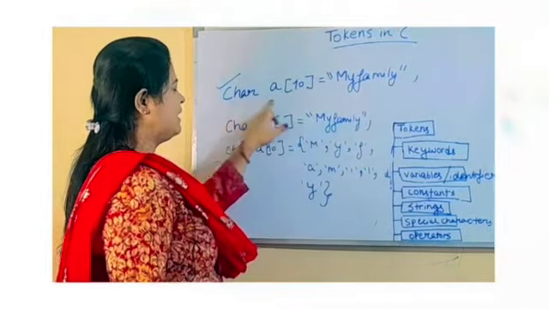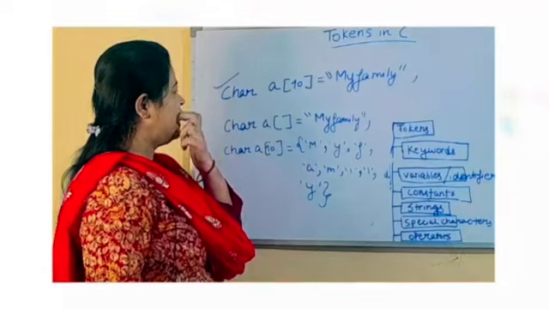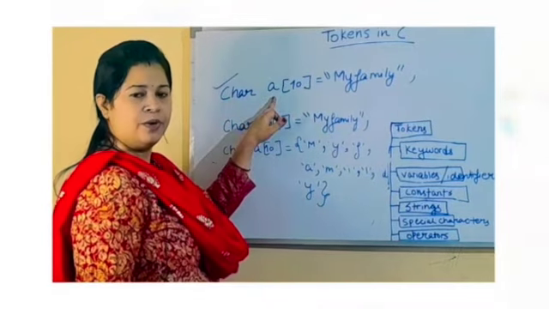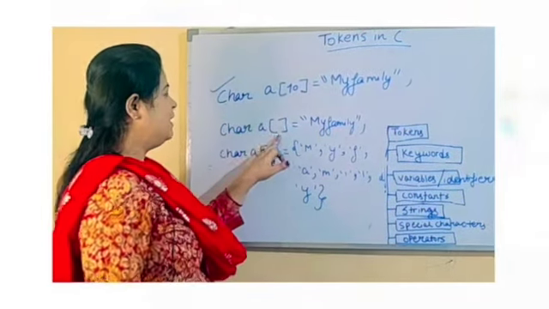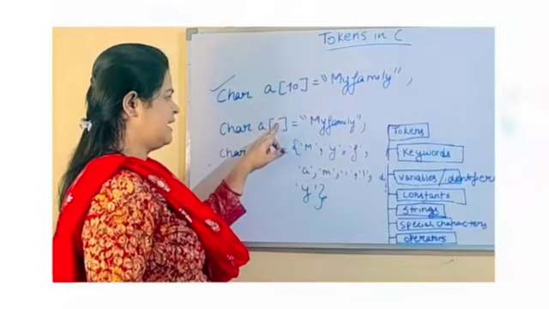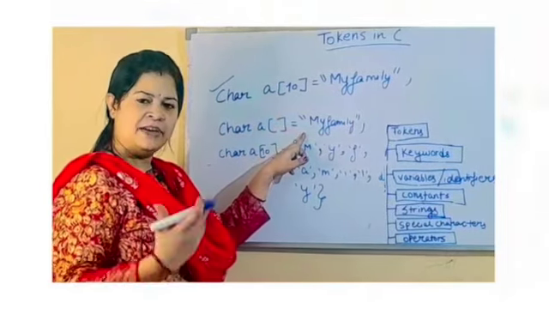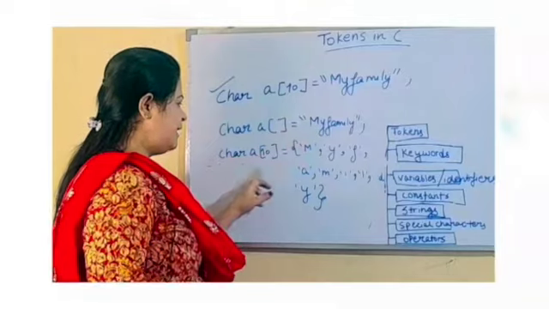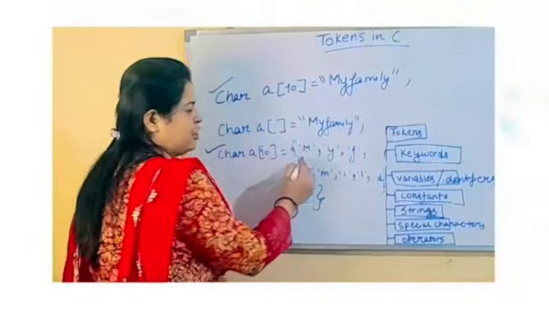When we declare it like this, the compiler will allocate 10 bytes of memory to A. We don't have to write the size here; the size can also be given at runtime.